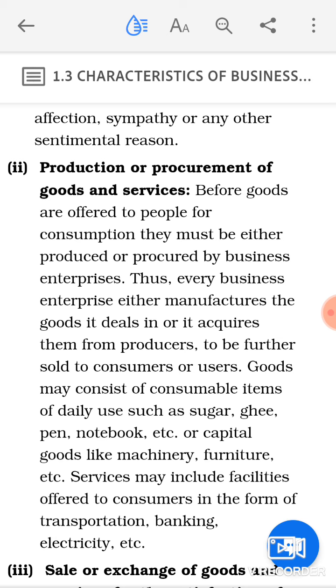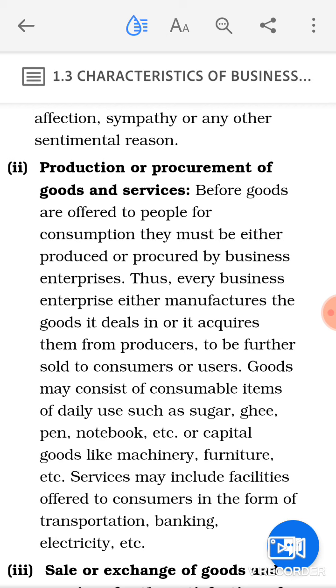Services may include facilities offered to consumers in the form of transportation, banking, electricity, etc. So even you can provide services in the form of transportation. Transportation means you are going to help the individual to move goods from one place to another. Banking, here you can help the individual in money-related aspects, then electricity, power, and so on.